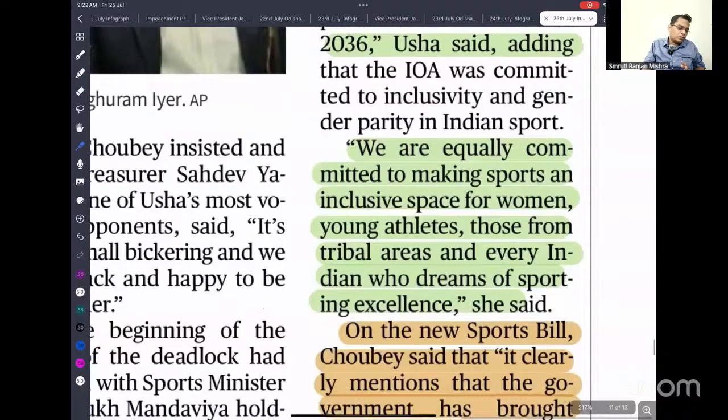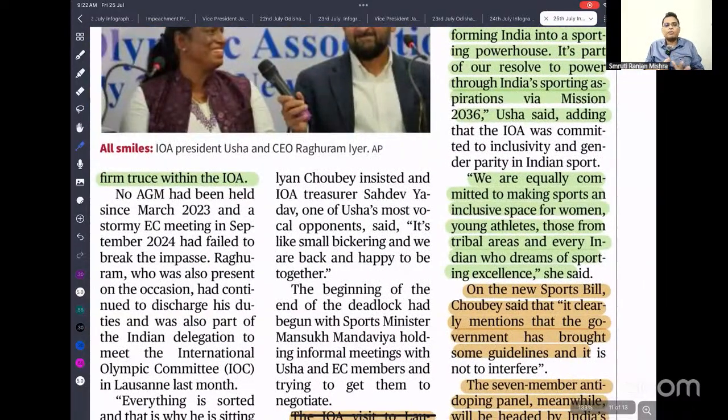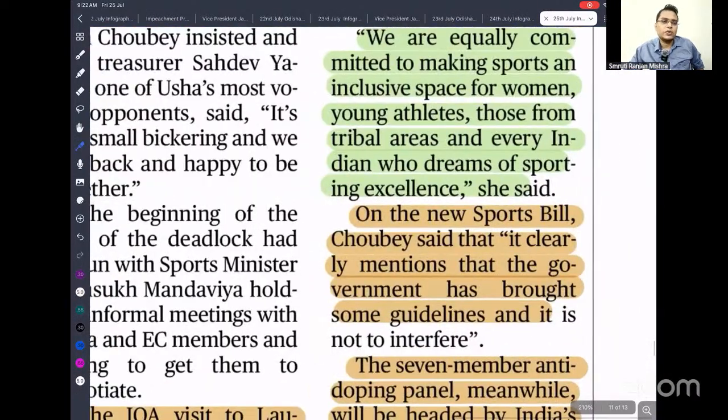So though we need to promote sports, sports is as of now not very inclusive. People from rural areas are not getting opportunity. Women and tribals are not getting opportunity. So they are planning to extend that. Recently we also introduced the sports bill. That is what is going to bring governance to our sports.